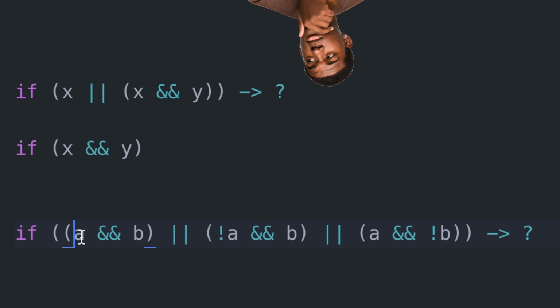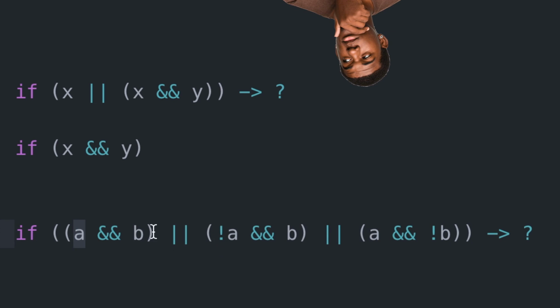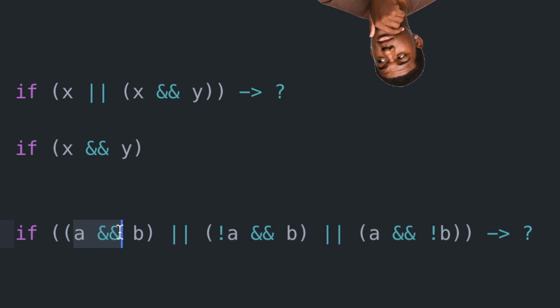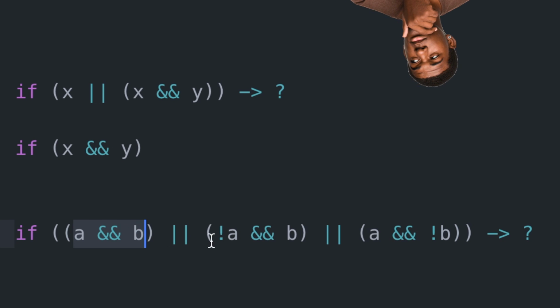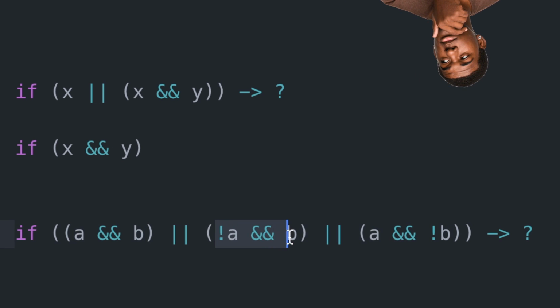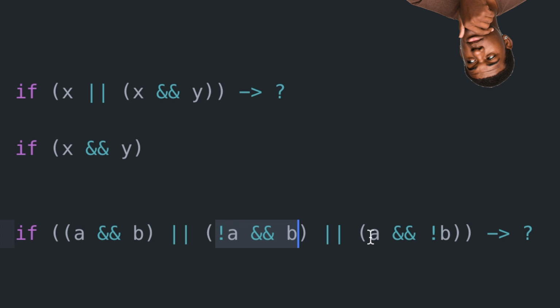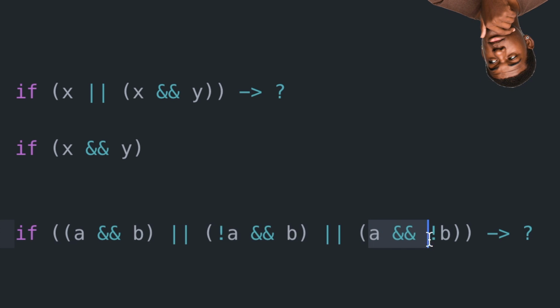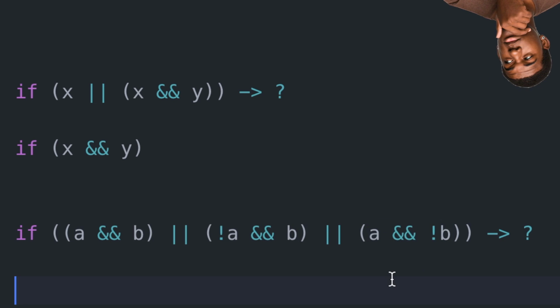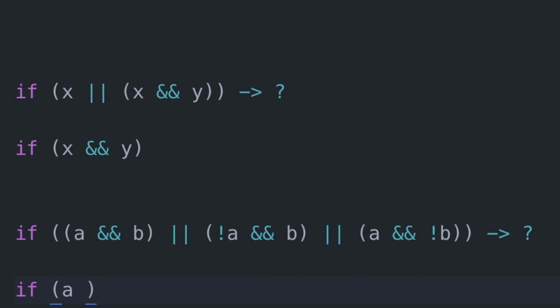Now for the second statement, even though it's a bit longer, it's not that much more difficult. Here we're checking if a and b, or if not a and b, or if a and not b, then return some value. It seems the author of this code is pretty much intending to write if a or b is present, and that's a whole lot simpler than all those statements above.